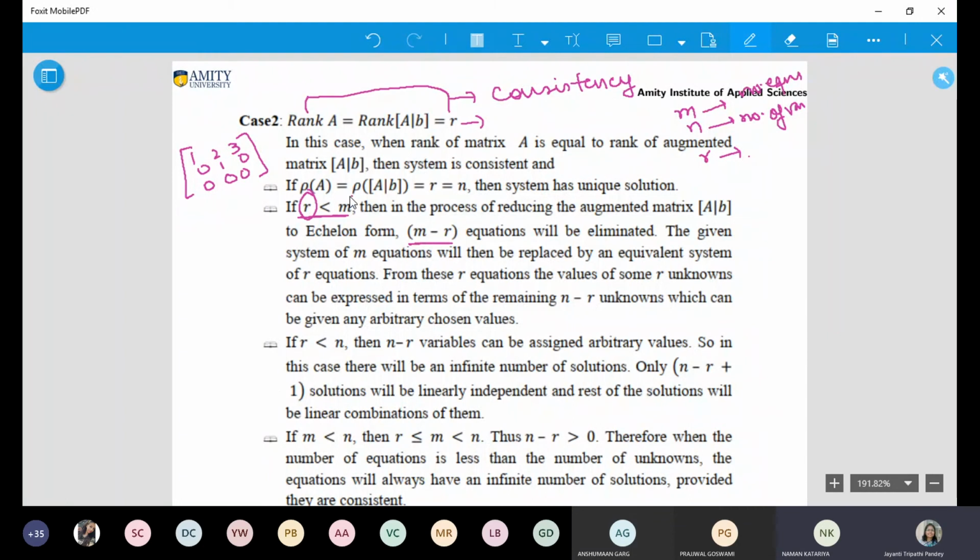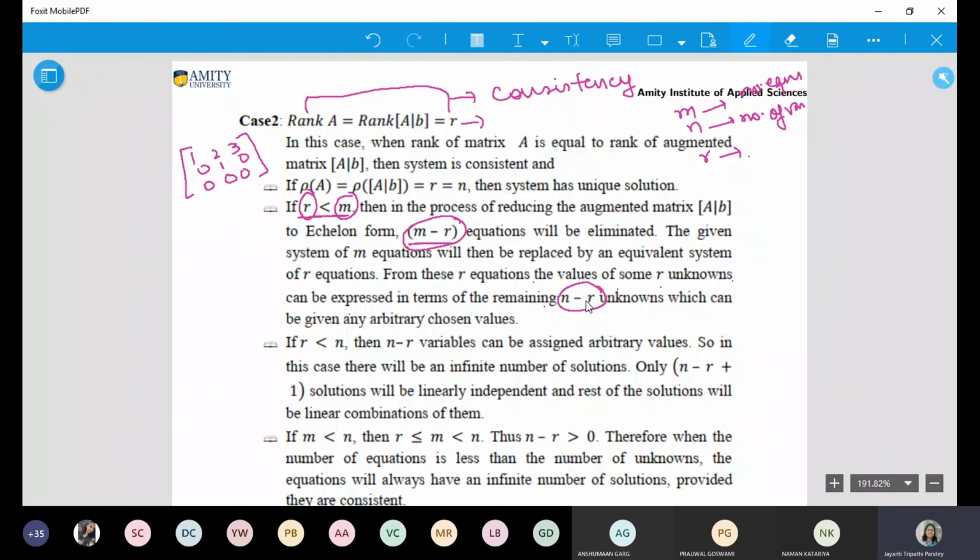If rank is less than the number of equations, then obviously you will find M minus R rows as 0 rows in echelon form. Now next part: from these R equations, the values of some R unknowns can be expressed in terms of the remaining n minus R. What does it mean?